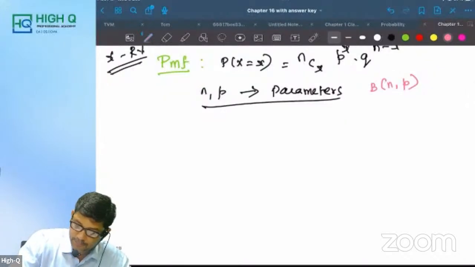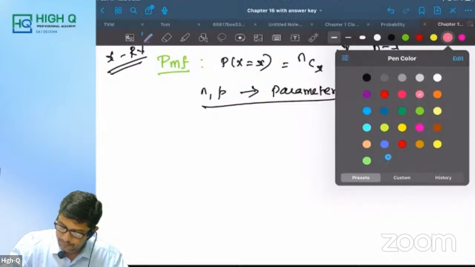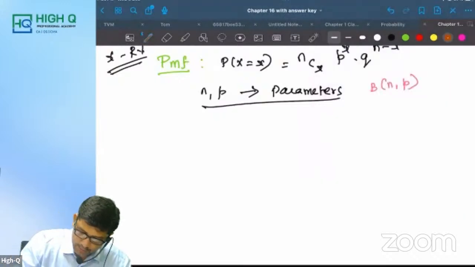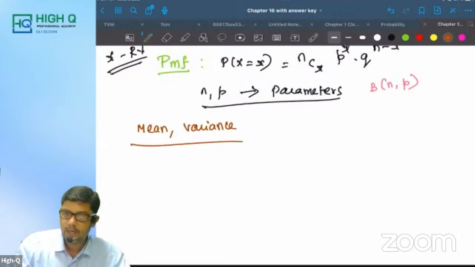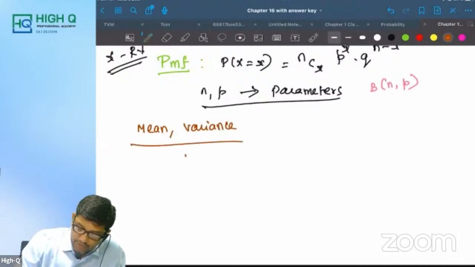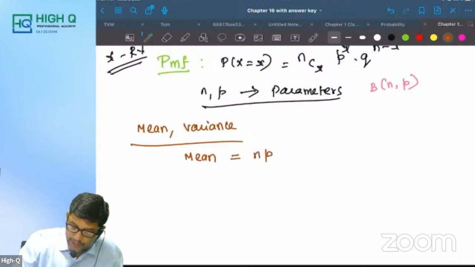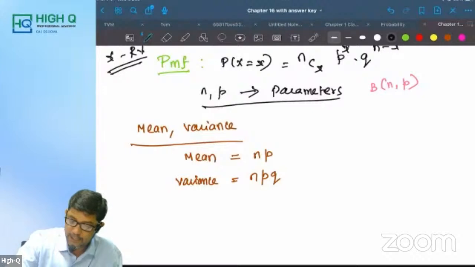Next part is very important. Look at this. Mean and variance. Mean of a binomial distribution is nothing but NP. Variance of a binomial distribution is nothing but what? NPQ. But remember one important MCQ here.